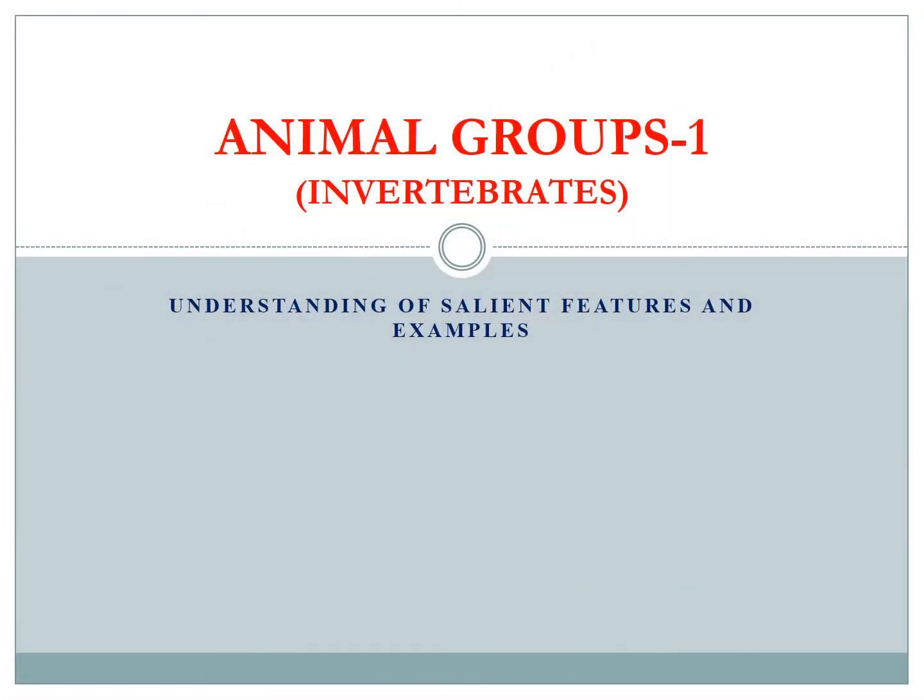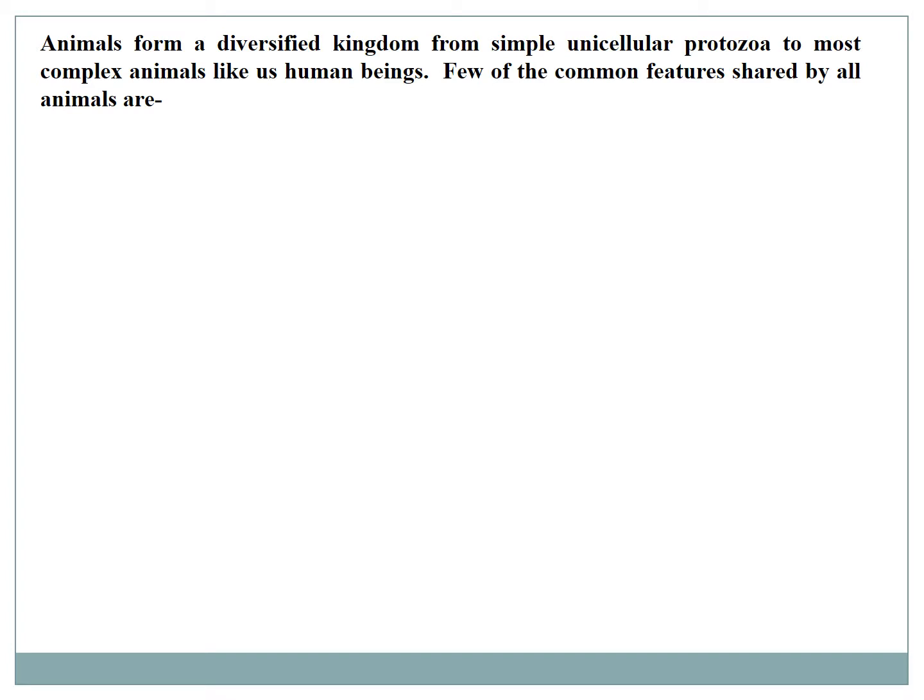Welcome to this presentation regarding invertebrate features and examples. Animals form a diversified kingdom which includes the single-celled amoeba to the multicellular, complex human being.